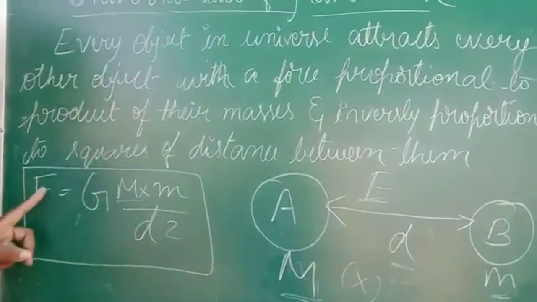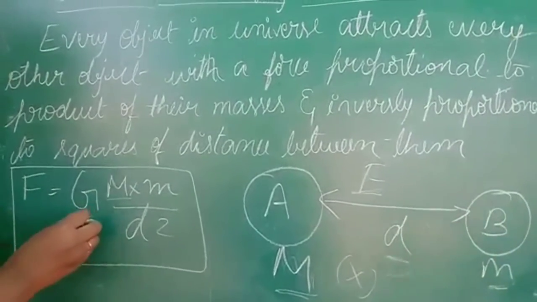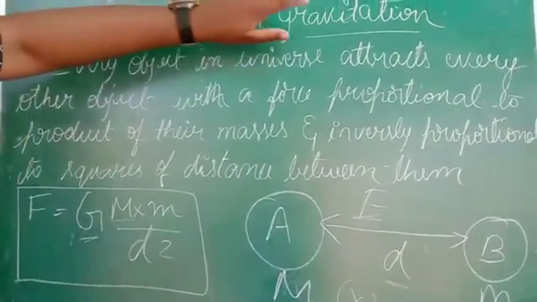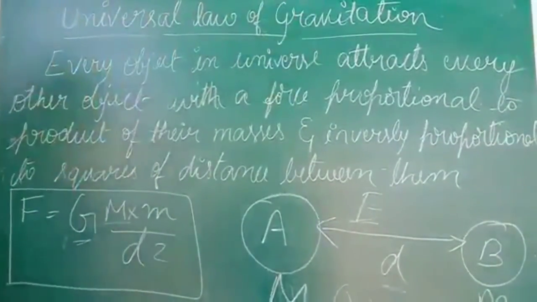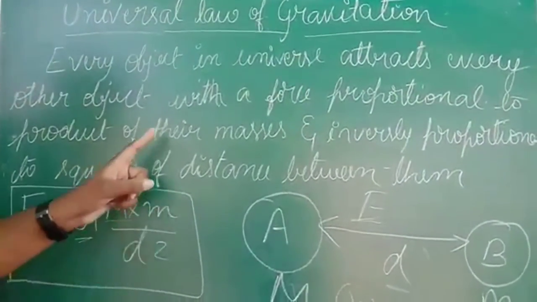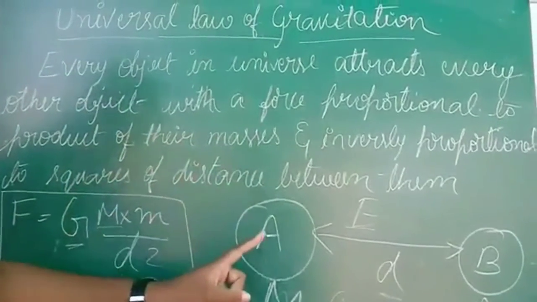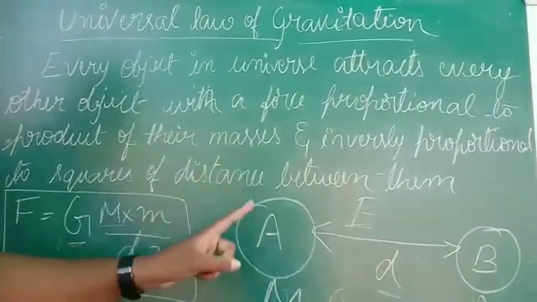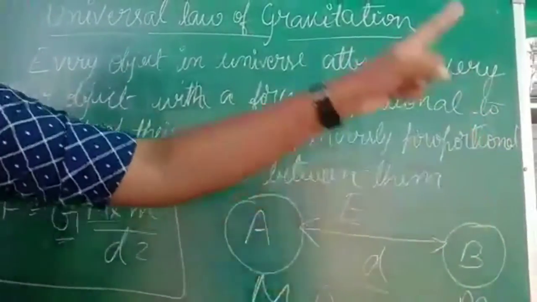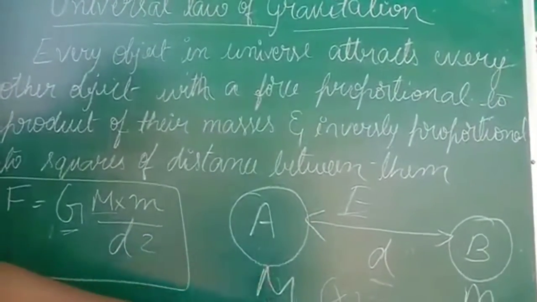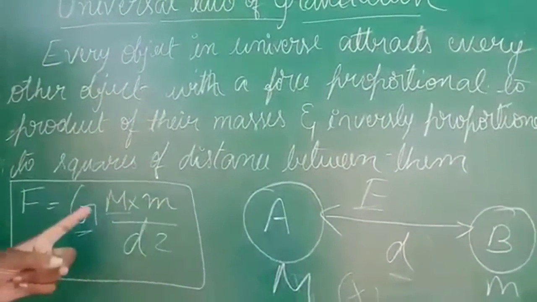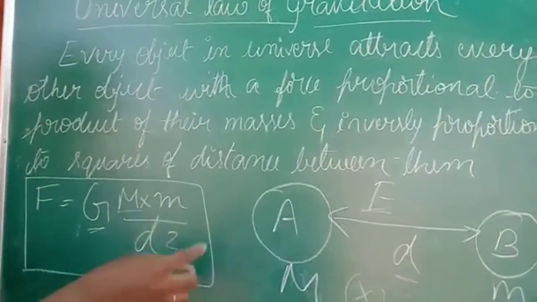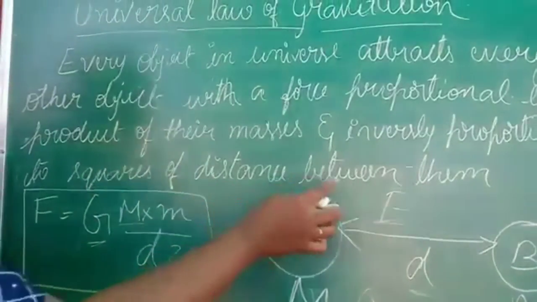So F is equal to G, where G means it is a gravitational constant. And m into m is the product of their masses, the mass of object A and the mass of object B. Mass of object A is capital M, mass of object B is small letter m. So M into m divided by, how come it is d square? Because it is the square of the distance between them.